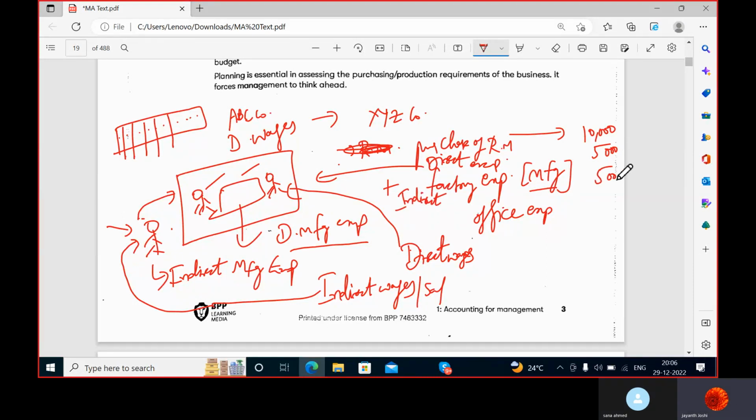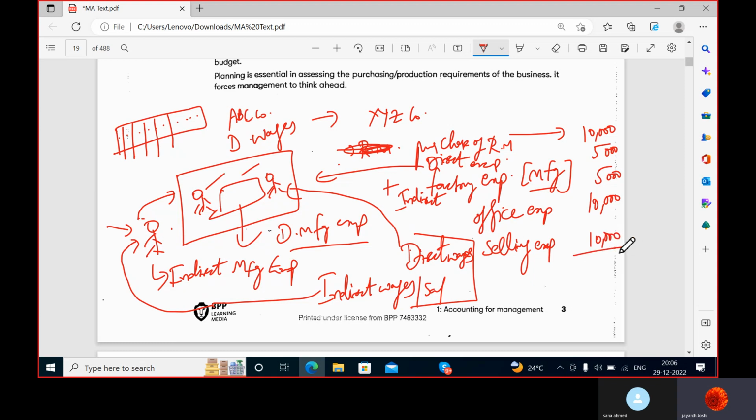Yes, sir. 5,000. Office expenses 10,000. Then after office expenses, Fatima, now the manufacturing is done and everything is ready. The bikes are ready. Now bikes have to be sold in the market. For that you will be incurring selling expenses. Am I right? Yes, sir. Marketing, promotion, branding, that is around 10,000.